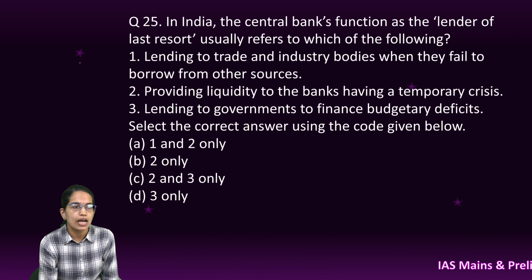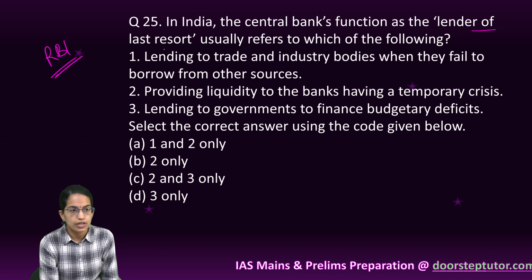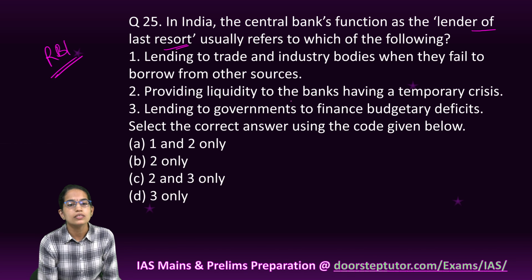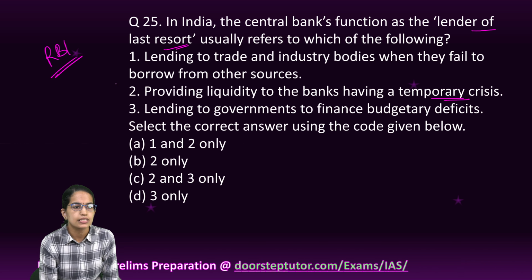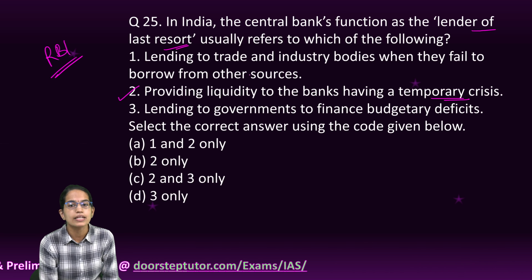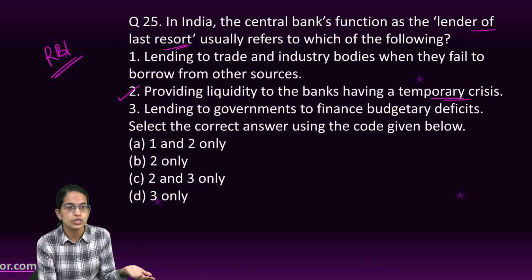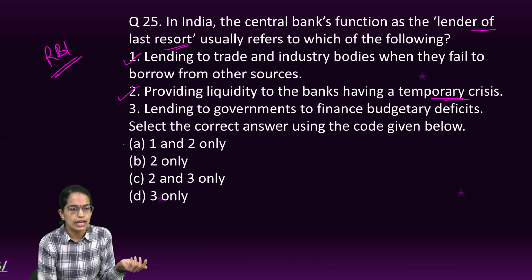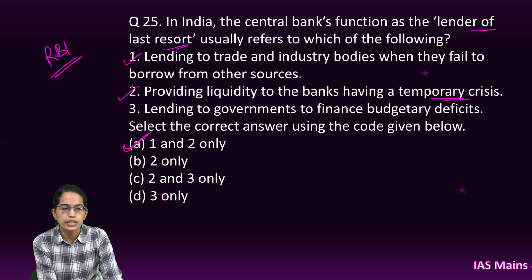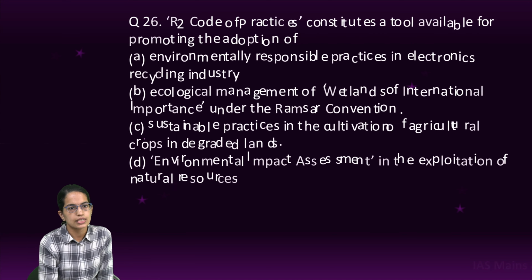The next is RBI, or the central bank, is known as the lender of last resort. Why? Because if the bank is in temporary crisis, it would provide liquidity to the bank, and also when they cannot borrow from any other sources, this would lend the money. So 1 and 2 are the correct options. Very direct question from your NCERT sections again.